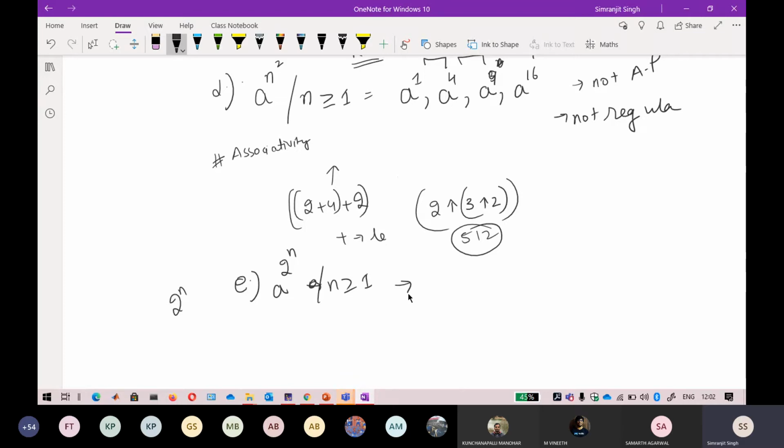Take a bit of time and think about it. Is this an AP or not? To recognize an AP, just write the terms and see whether a common difference exists. If it does exist, then this is an AP. Then you can directly say it.